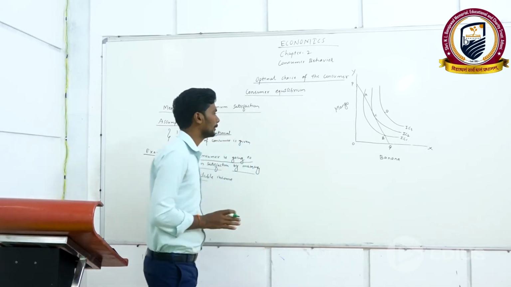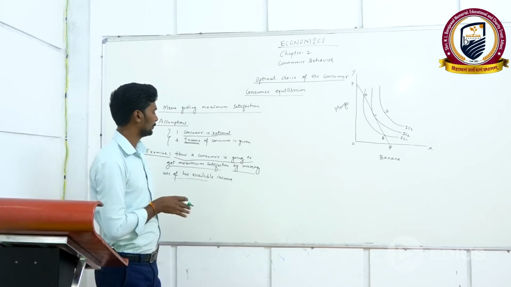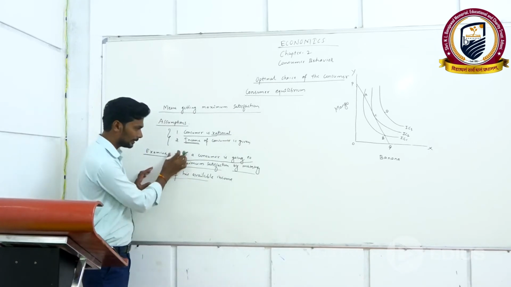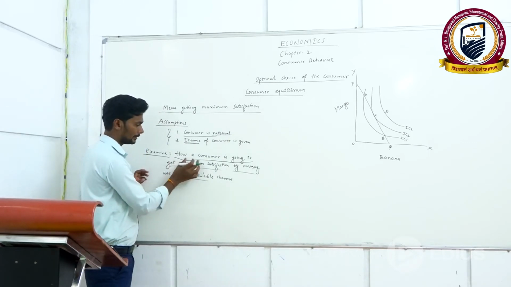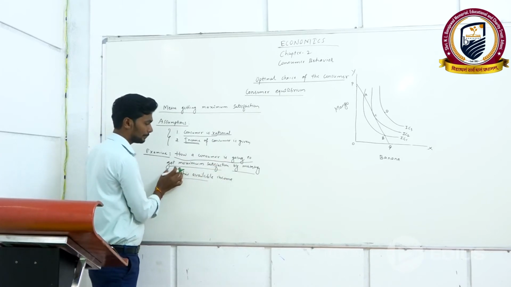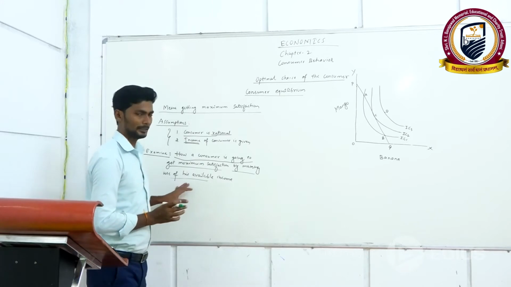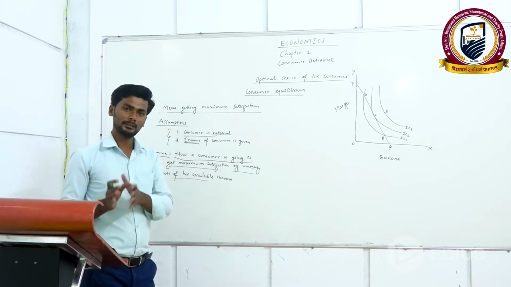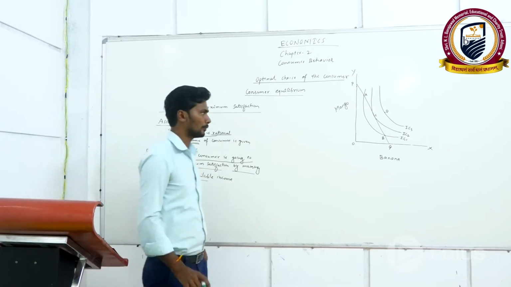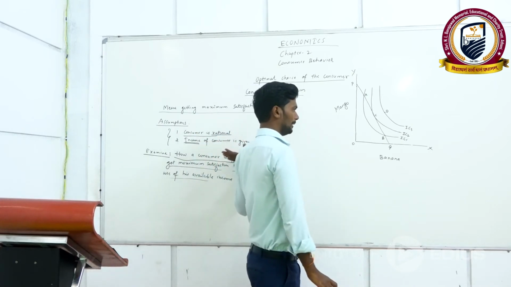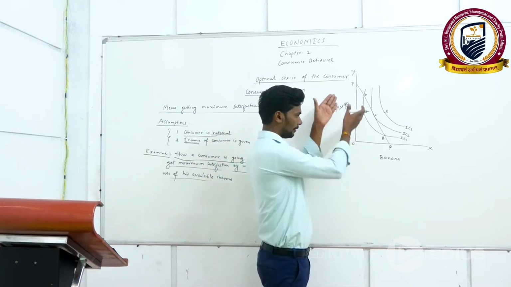In the diagram we are going to study these three sentences: how a consumer is going to get maximum satisfaction by making use of his available income. His income is given, he has a particular amount of income, and by making use of that, I have drawn a diagram.